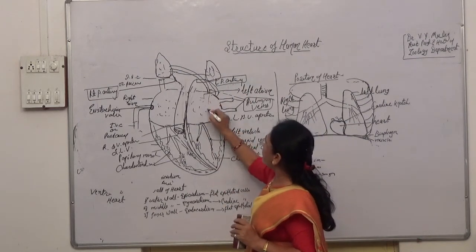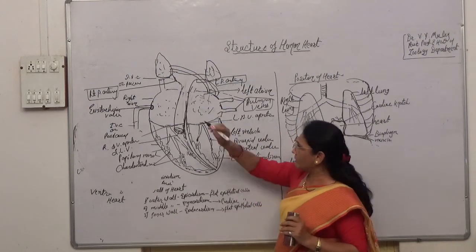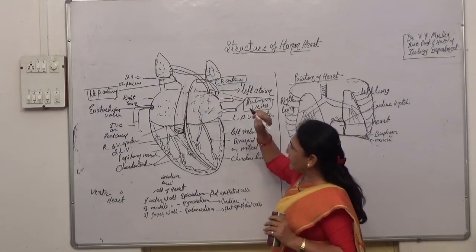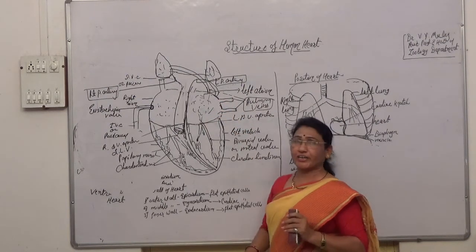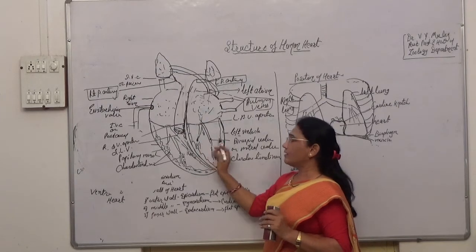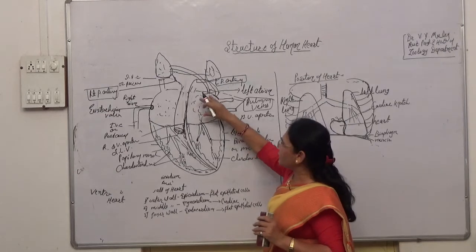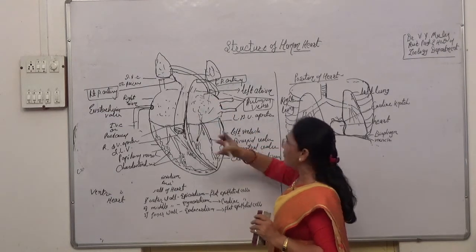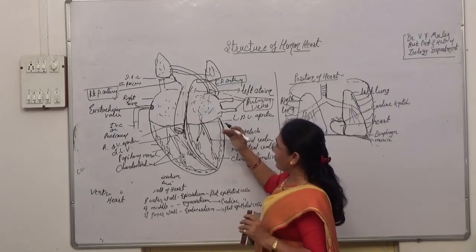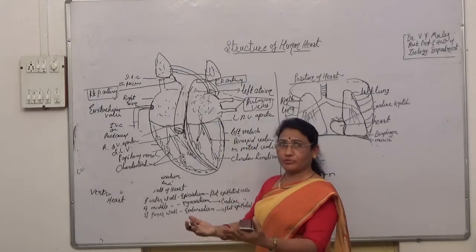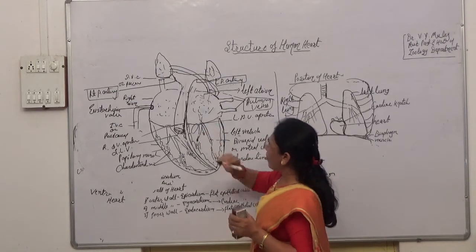Now, after receiving the blood, the left atrium passes it to the left ventricle by opening the bicuspid valve again. Forcefully the blood passes from the left atrium to the ventricle here. Now from the left ventricle, blood is pumped out from the heart again by a large vessel, the aorta.